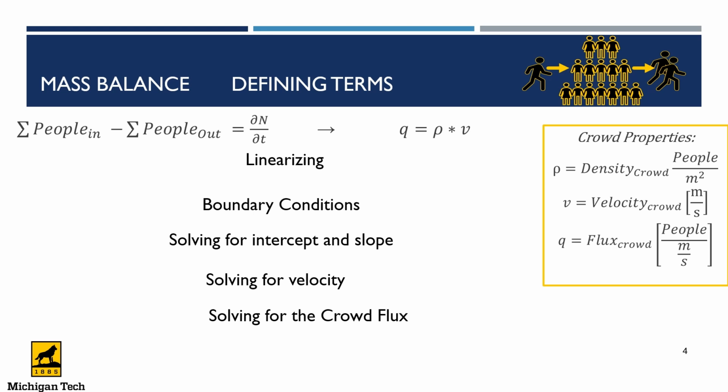Now, with the mass balance, we want to define some terms. First of all, there are some assumptions that we made in our modeling, and I would love to let you know so that it will help us along the line. Firstly, we considered the movement to be linear, so there was nothing like chaotic movement. As a result, the movement of the crowd is linear. Therefore, we can assume a laminar flow scenario here.